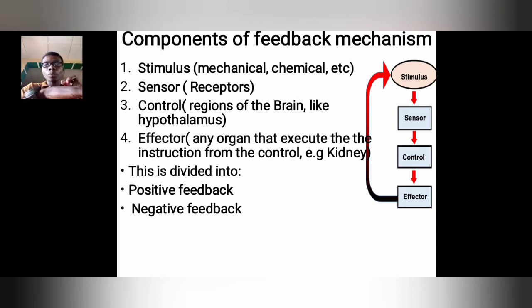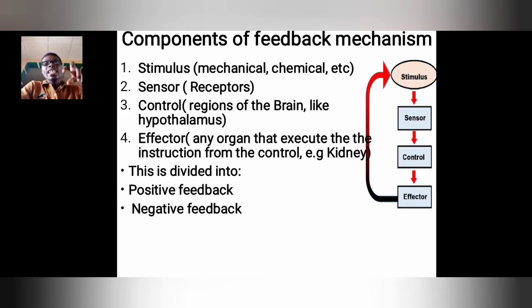These are the sensors. They send it to the regions. It could be any part of the brain, any part of the body. There's always a region that controls a sensor, and that region is the control center. So when the sensor sends it to the control center, the control center will decide what will happen.